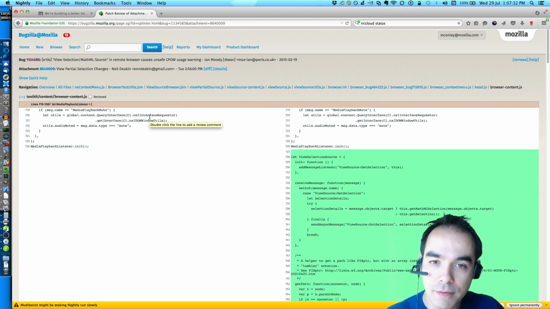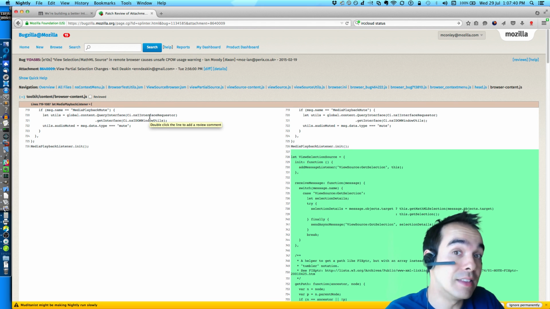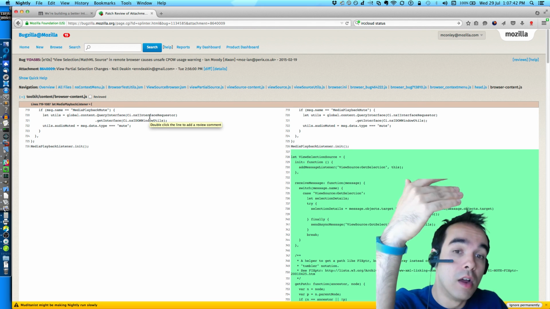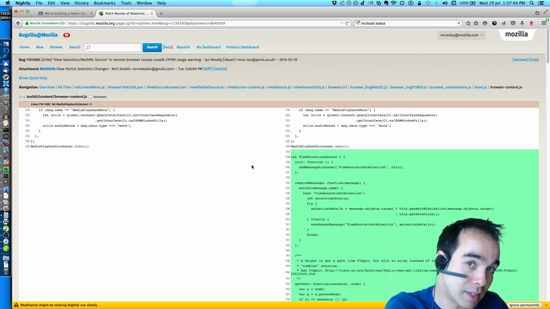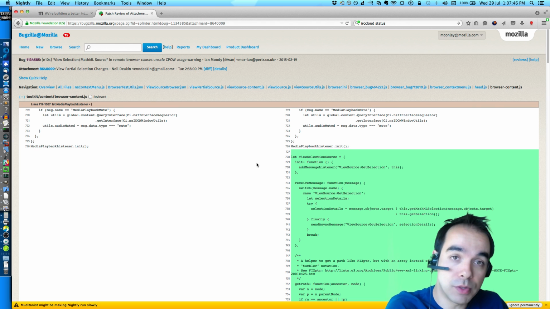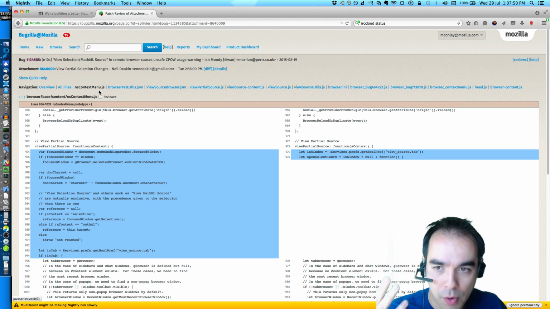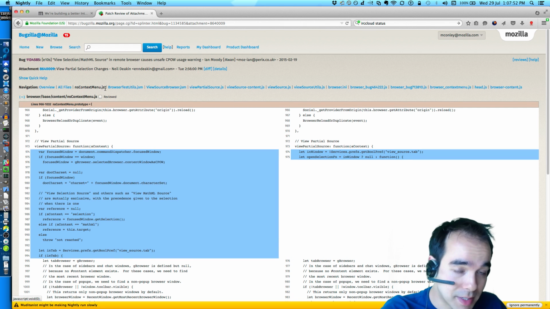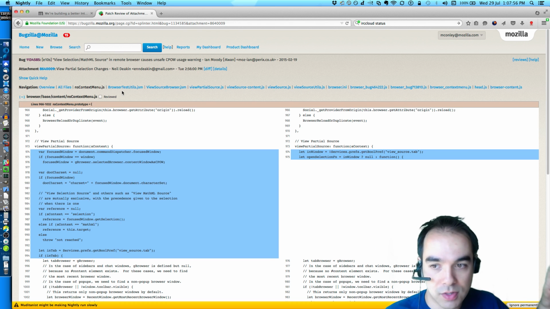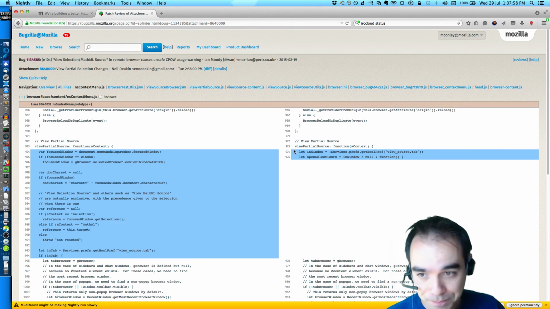But I know kind of how I want to review this now that I've thought about it, and that's basically from how this code would be executed, in that order. So from the point of, say, right-clicking on a selection in the content area and then choosing view selection source, how does that work with this patch? So I noticed that there's this nsContextMenu thing, and that is where the whole kit and caboodle gets started. So let's see what he's doing.